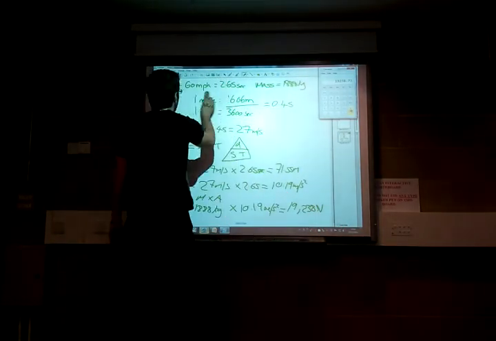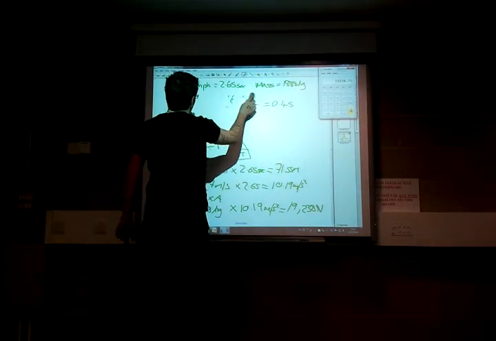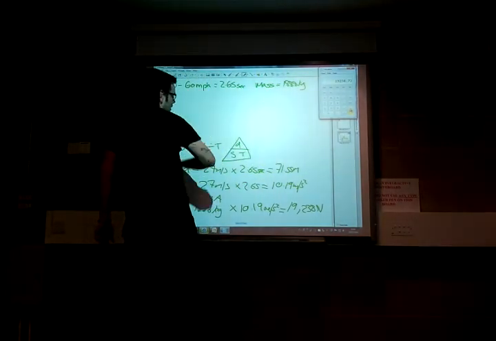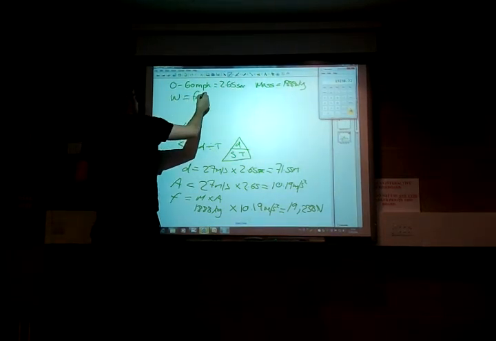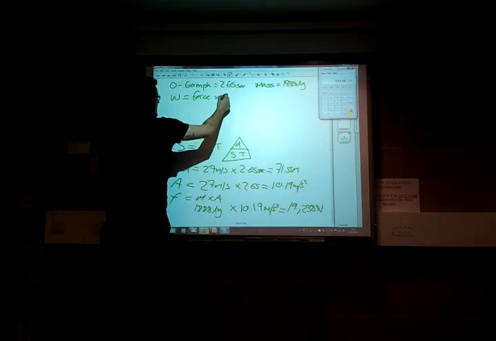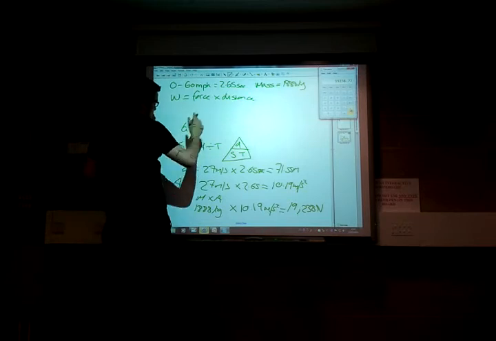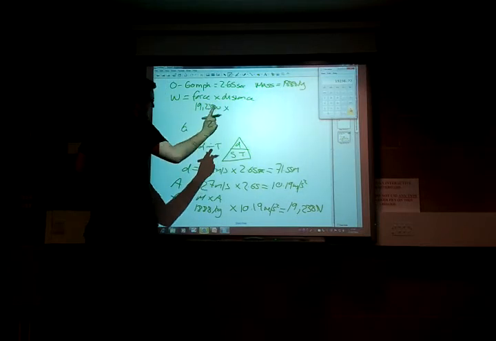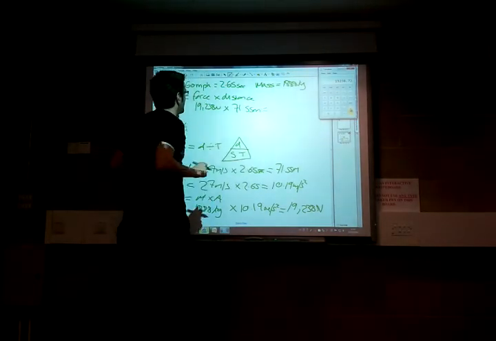So I'm going to have to give myself a little bit more space up here now. So what we're going to do now is work out work, and then we're going to work out power. So work, remember, is force times by the distance. Now this is where it became important that we worked out distance first. So our force is 19,238 newtons times by our distance, which we know to be 71.55 meters. We worked that out from the very beginning.